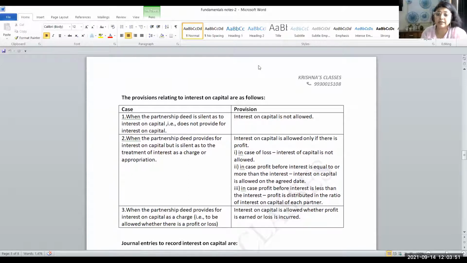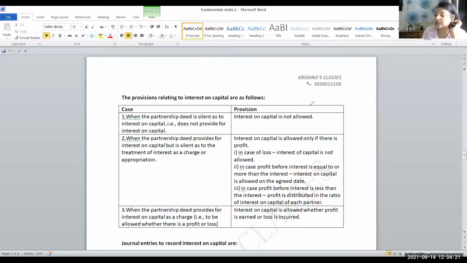Now, provisions relating to interest on capital are as follows. What are the provisions relating to interest on capital? A lot of repetition of the same topic where the appropriations were discussed. So the same thing is repeated over here. I had already explained, but still I will read it from here. First, when the partnership deed is silent as to interest on capital and does not provide interest on capital, then in that case, interest on capital will not be provided. Why?